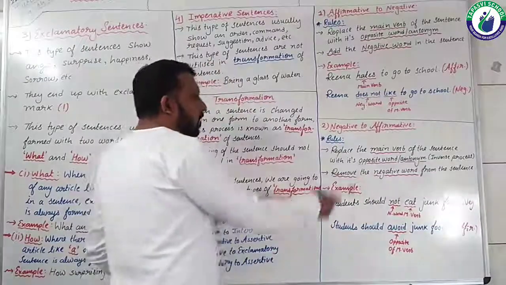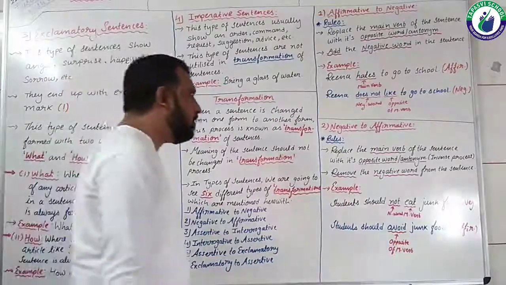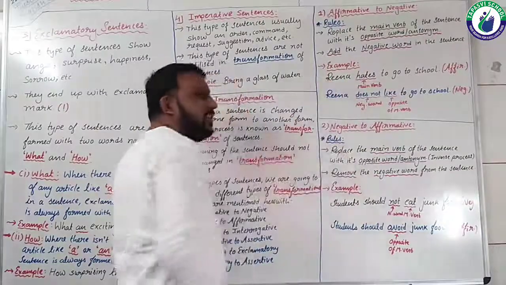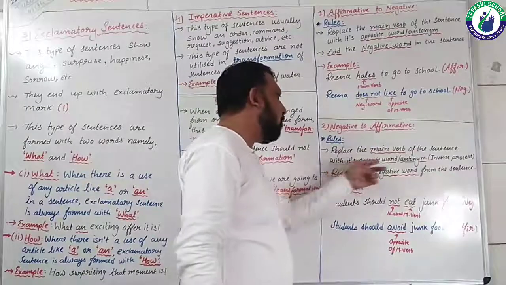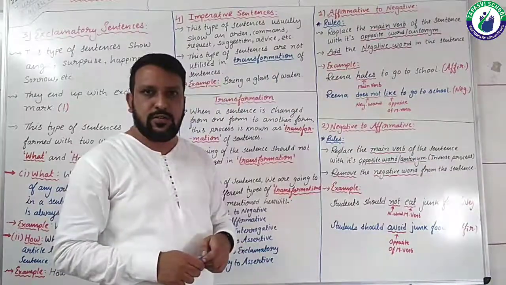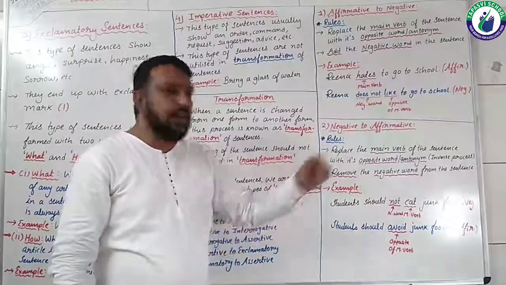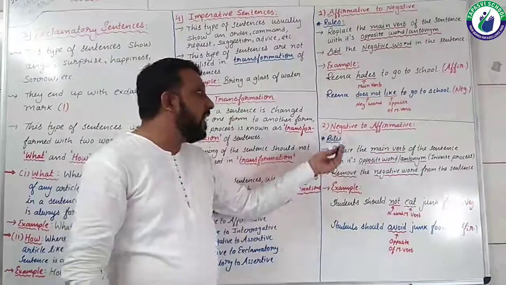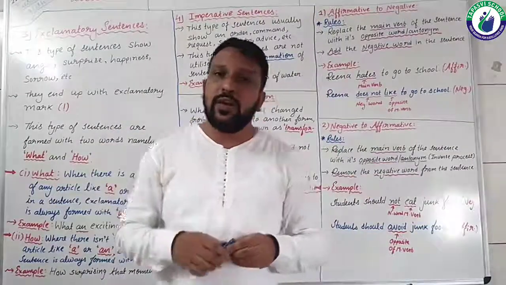Now the rules are the same because it's an inverse process, as I already told you, students. So the same rules you are going to see. First we see replace the main verb of the sentence with its opposite verb or antonym, but I have mentioned over here that it is an inverse process. Here we have written add the negative word, but here I have written remove the negative word. Why do we need to remove? Because this is negative to affirmative. One negative sentence would be given and you need to transform it into an affirmative.